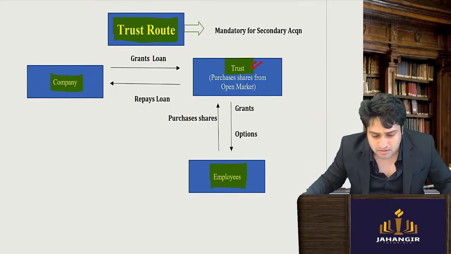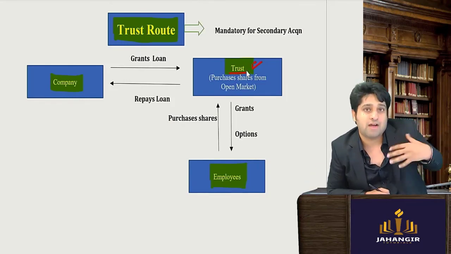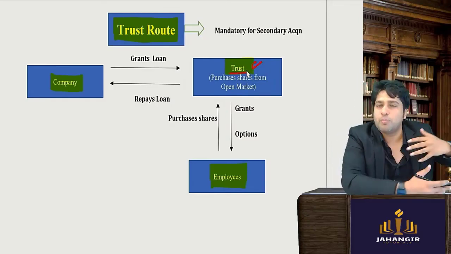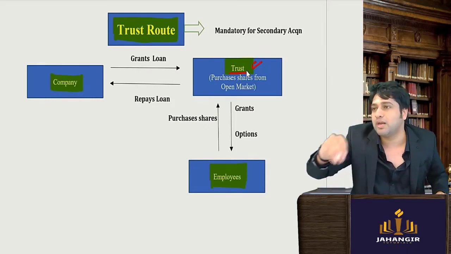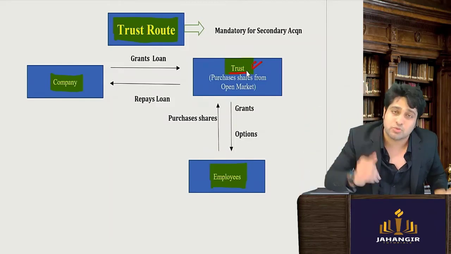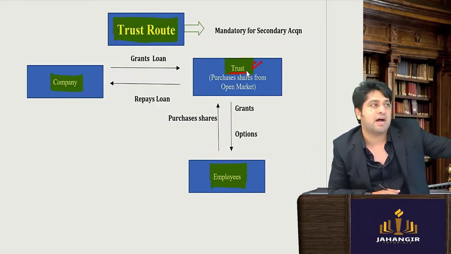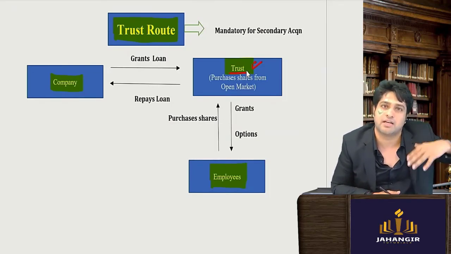Now the trust will have to get the shares. To give the shares to the employees, the trust must first have the shares. So they can buy from the secondary market, the stock market of that company. The trust will keep buying.